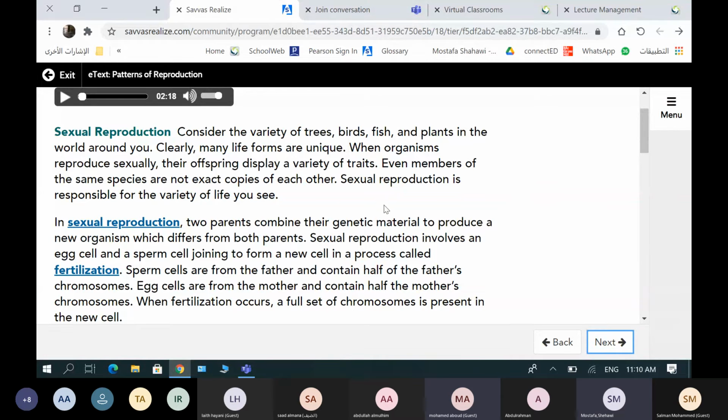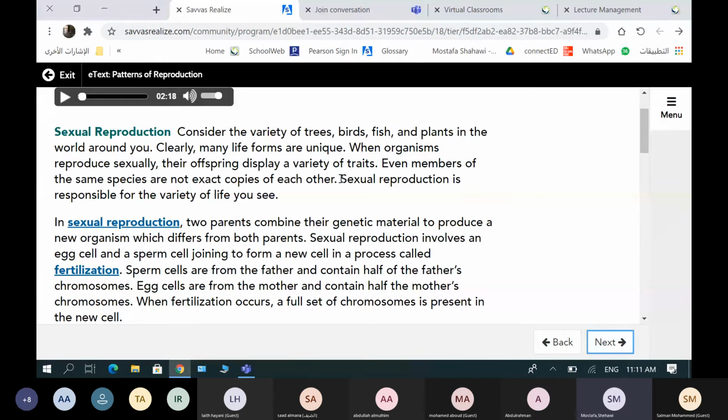Sexual reproduction is responsible for the variety of life you see. Sexual reproduction provides a great resource of variation in the world because it includes two parents, and the mix of the genes from male and female makes this variety, and also some other processes that happen during the sexual process produce this variety.